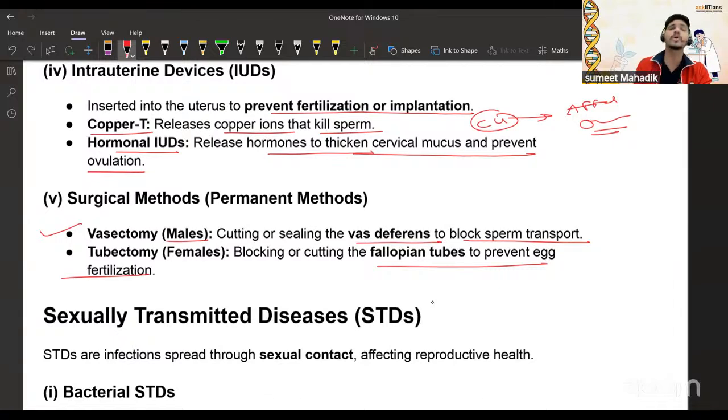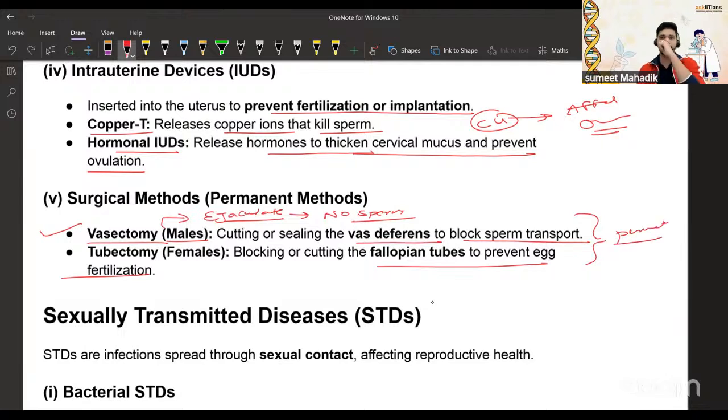So sperm is not coming out after the vasectomy. Males can ejaculate, yes, there is no issue, but no sperm will be found, and these are the permanent surgical methods. These are the permanent methods.